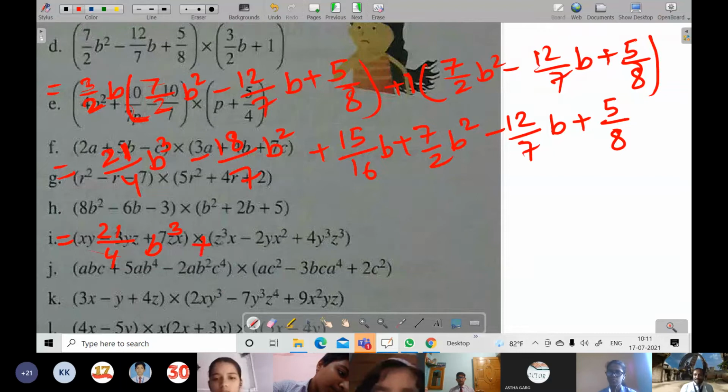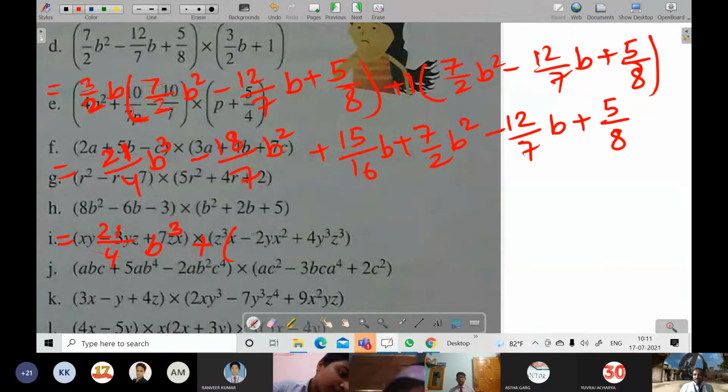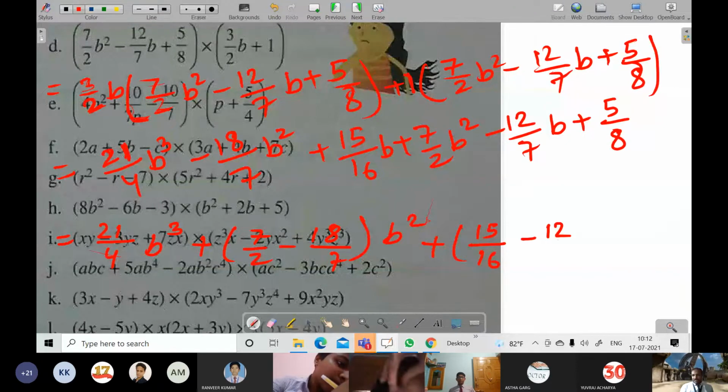Plus I will be keeping, and then from 7 by 2 I will be subtracting 18 by 7 b square. And b is also at two places, so again I will write plus 15 by 16 minus 12 by 7 b, and then plus 5 by 8.